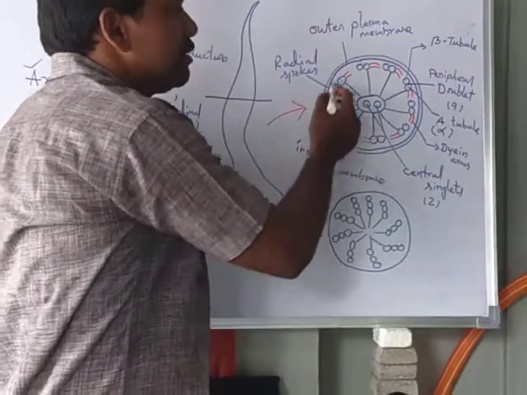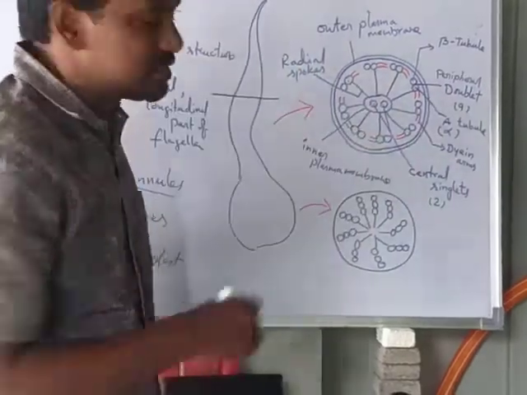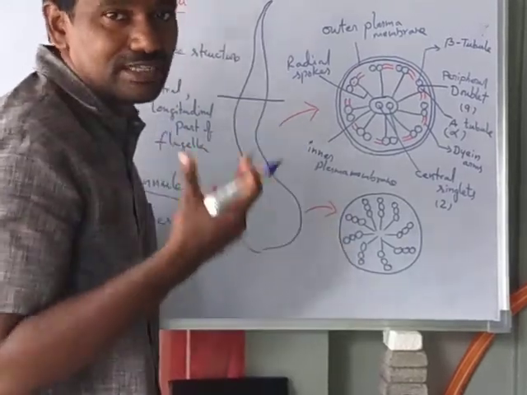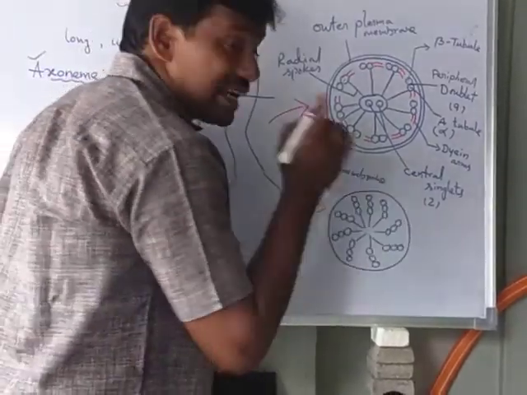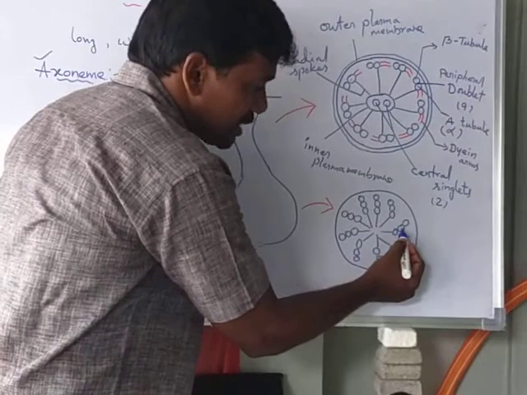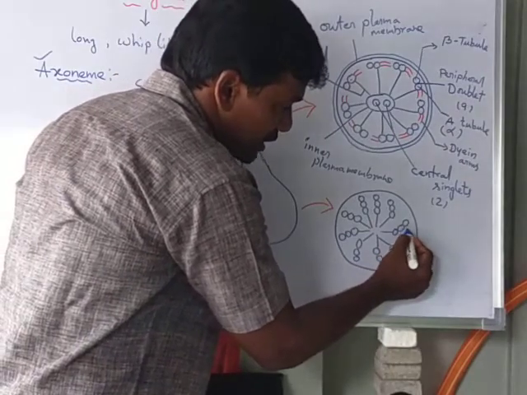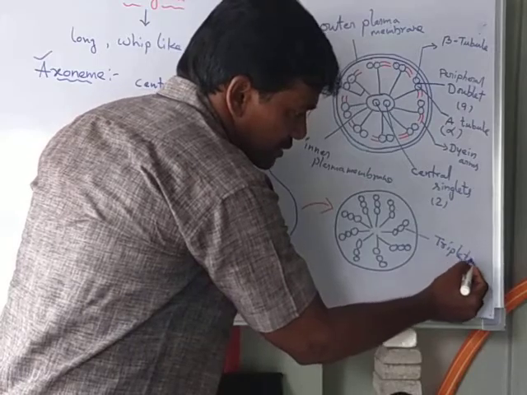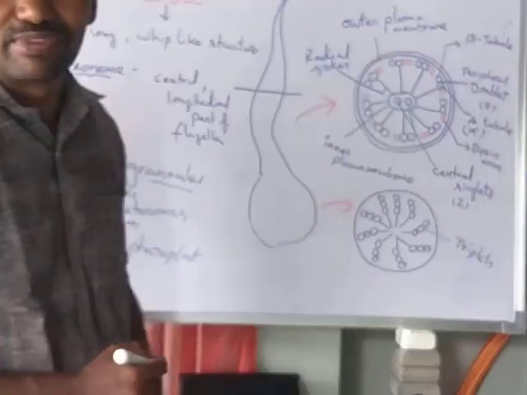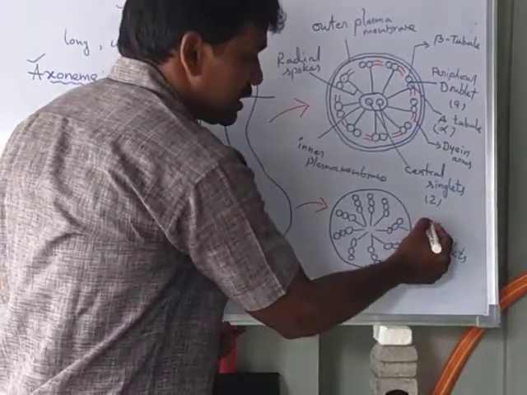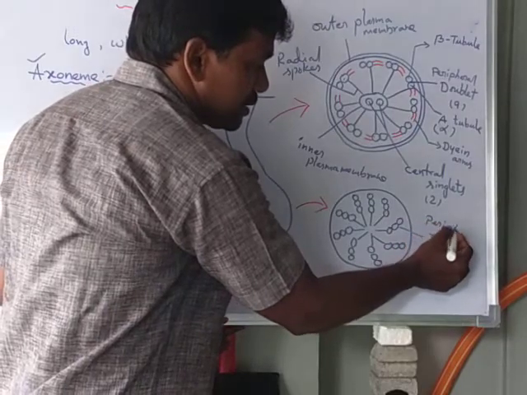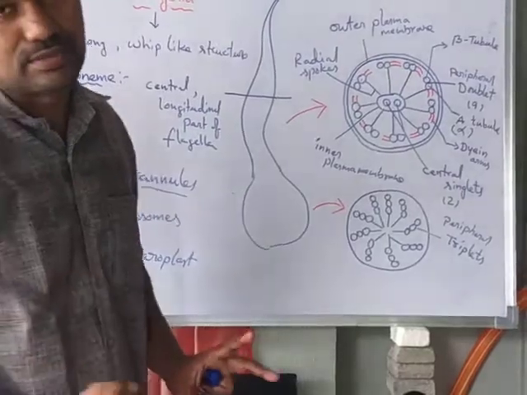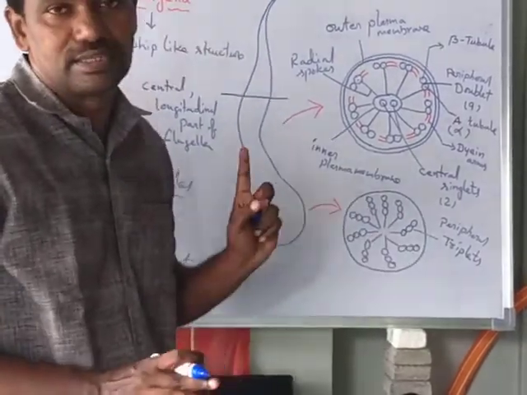In flagella we see doublets of microtubules, but in basal granules there are nine peripheral triplets. There are no central singlets, only peripheral triplets.